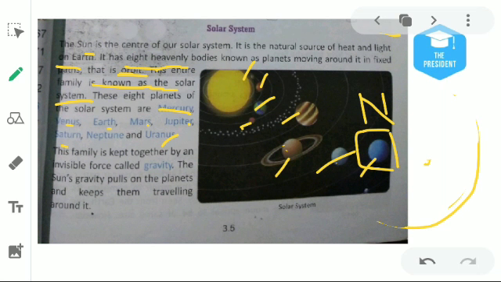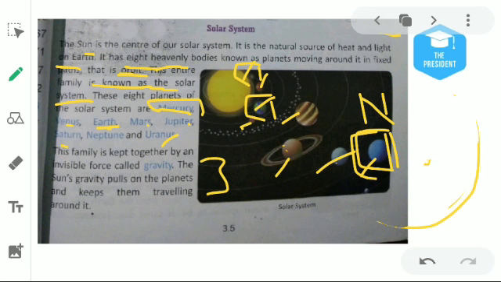So which planet is nearest to the sun? Of course, the first one, whose name is Mercury. And which one is the farthest from the sun? This is Neptune. Understood? This planet, what's its name? Earth. This is our home planet, which comes at the 3rd number. Okay.